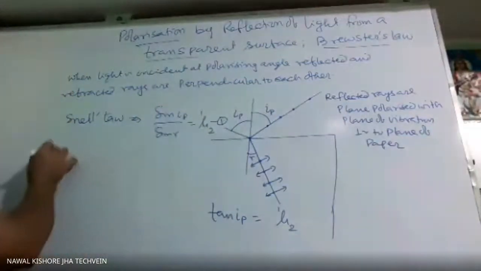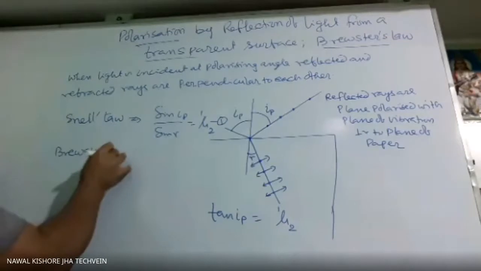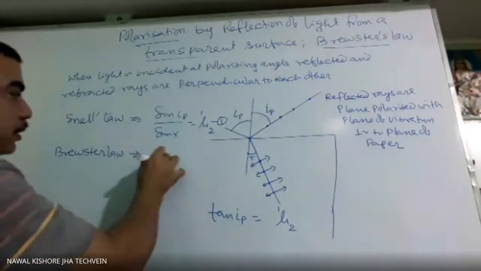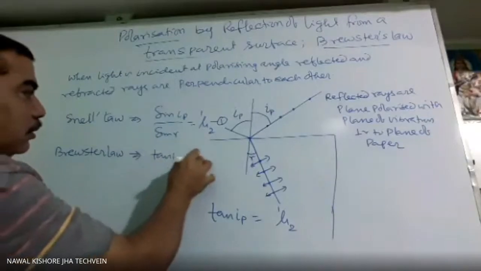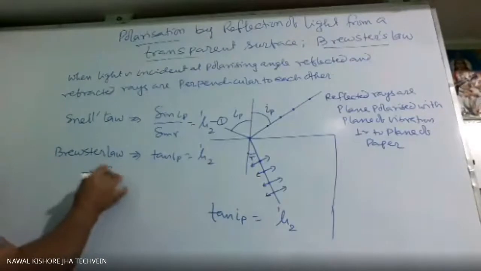Now from Brewster's law, what are we getting? Tan IP is 1 mu 2. Tan IP means sine IP by cos IP.